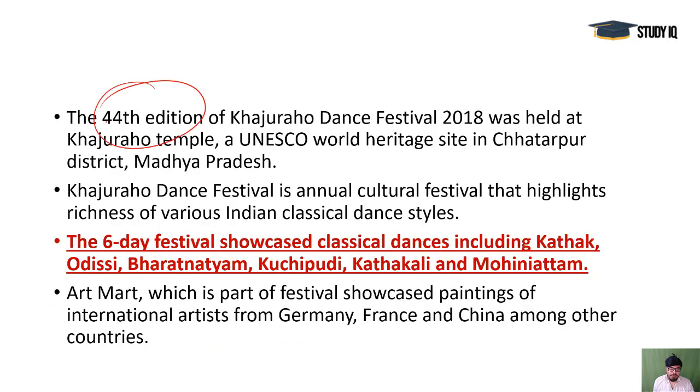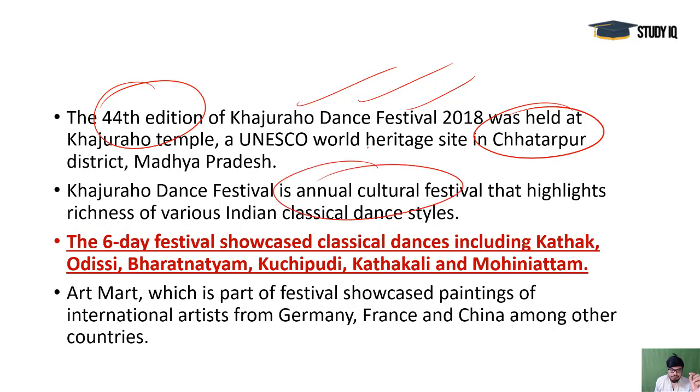You can see the 44th edition of the Khajuraho Dance Festival. You see, it is the UNESCO World Heritage Site, Khajuraho group of monuments, because many temples are there, many structures are there, Hindu and Jain, both religious temples are there, and it is in Chhatarpur district in Madhya Pradesh. So that's important. The next important thing is that it's an annual cultural festival, and classical dance styles like Kathak, which is there in the UP Bihar region. Kathak is the specific dance form, and Kathakali is from Kerala. So always take a note of it.